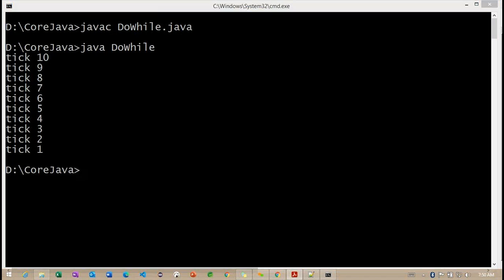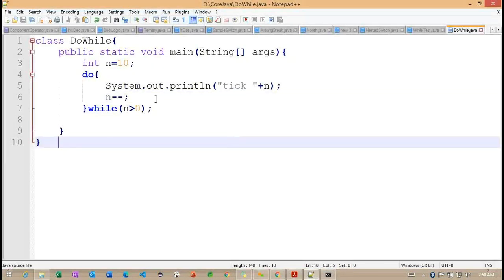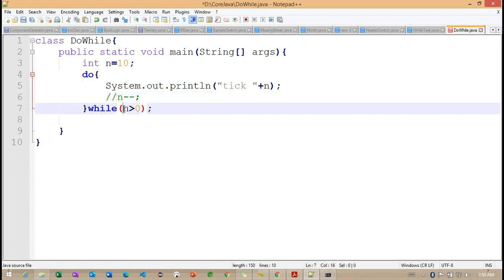Now we understood how exactly the do while is printing here. So let me define one more example here. Inside this do while, I'm trying to define one more example. Now what I am doing here? I'm trying to add this particular pre-increment condition. So what happens internally? Getting the point. So what happens internally?